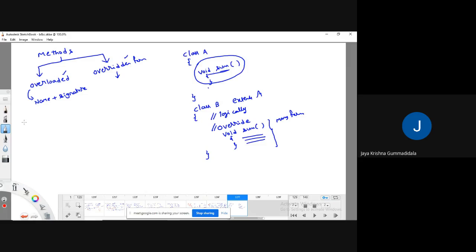One is static polymorphism. Another one we can call dynamic polymorphism. In static polymorphism, the best example is overloading. Overloading is the best example for static polymorphism, and for dynamic polymorphism, overriding is an example.